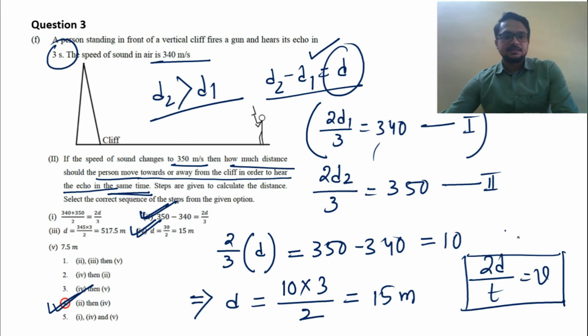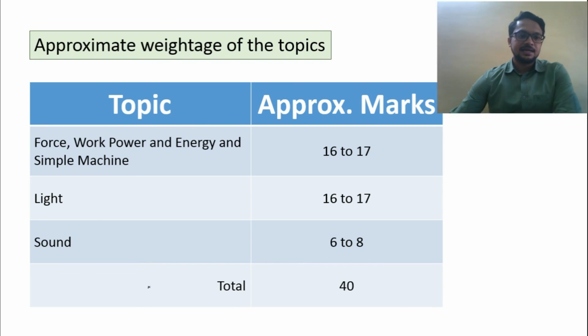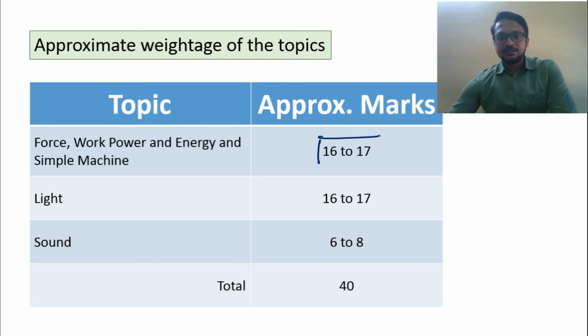Next, we will see again this slide, the topic-wise approximate weightage. From the unit force, work, energy and simple machine, you can get 16 to 17 marks. From light you can get 16 to 17 marks.